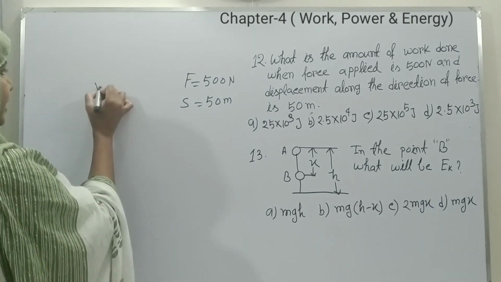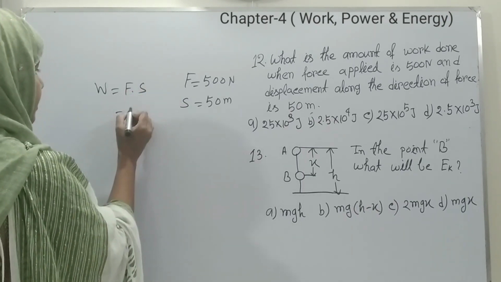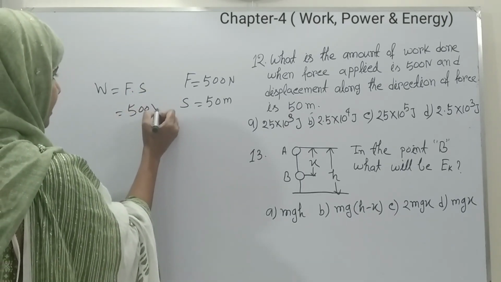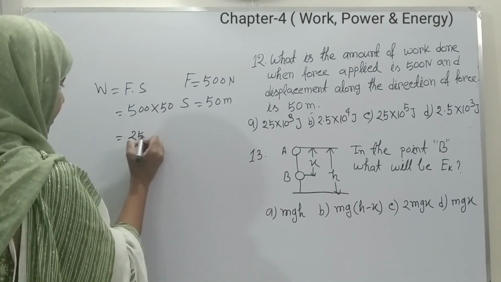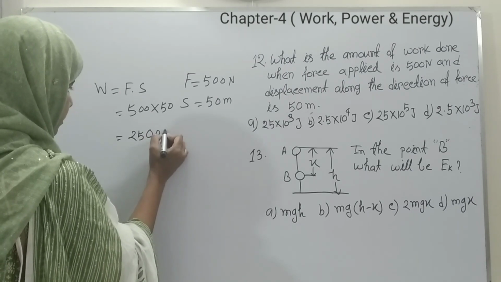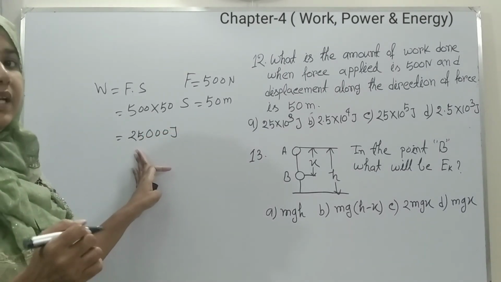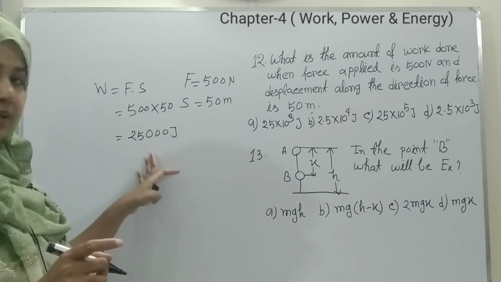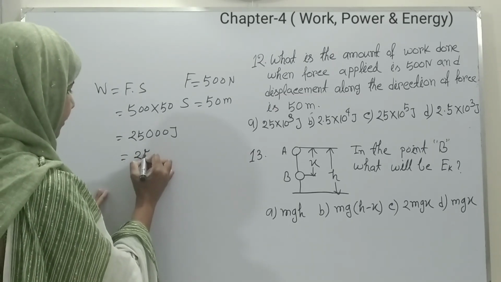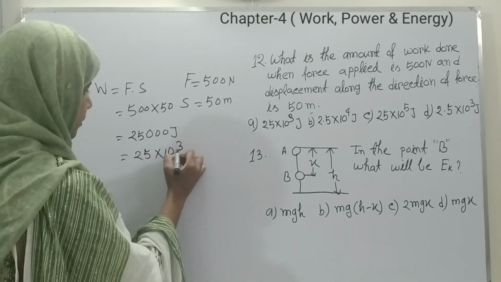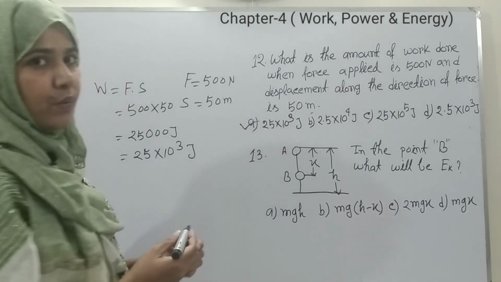As you know that W equals to F S. Now F means 500, S means 50, that means 25 into 10 to the power 3 joule in scientific notation. So our right answer is answer 1.